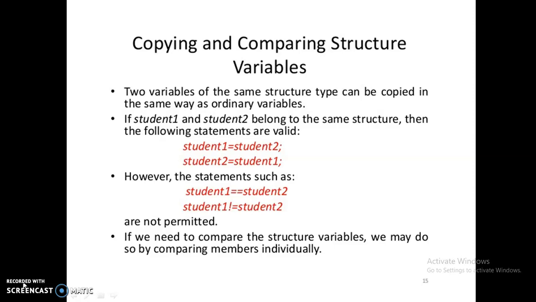The comparison operators, equal to and not equal to, are not permitted on structure variables.